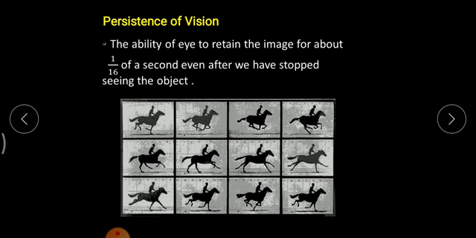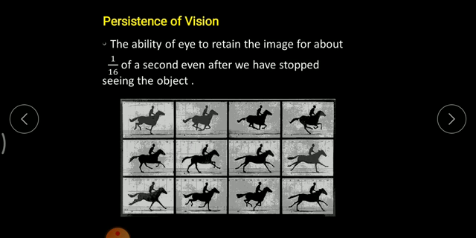For instance, imagine you are seeing a green board with something written on it, and if you close your eyes, that image will last for 1/16 of a second in your mind, and after that it will fade. That is persistence of vision of a normal human being. As another example, if you are watching TV and suddenly close your eyes, whatever you have seen on the TV will be retained for 1/16 of a second in your mind.